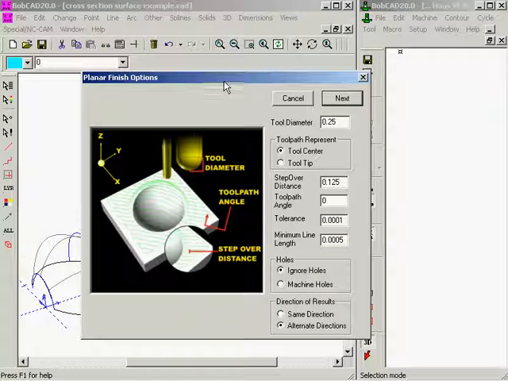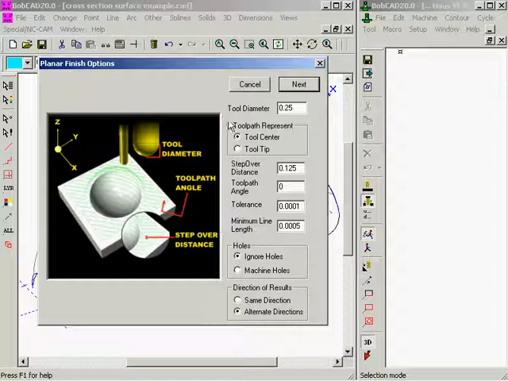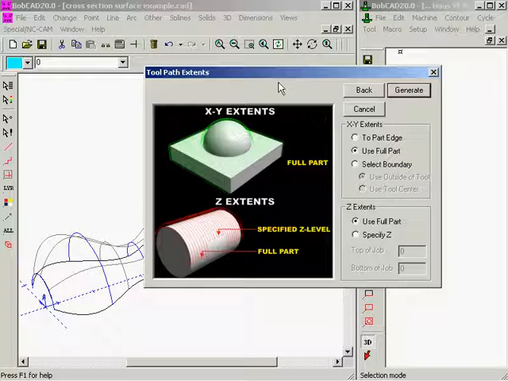This brings up our Planar Finish Options box. Now, here we enter in our tool diameter and the option for using the tool center or tool tip, our step over distance, which is half the size of our diameter in this particular case, and we'll enter in a toolpath angle of 90 degrees. Okay. Alternate directions, click Next, and this brings up our toolpath extents.